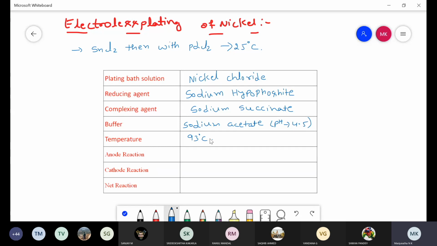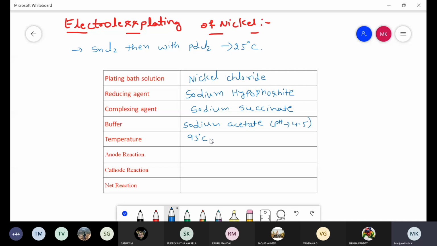See, these are the conditions used in the case of electroless plating of nickel. First one is plating bath solution, nickel chloride. Second one is reducing agent, sodium hypophosphite. Another one is complexing agent, sodium succinate. Another one is buffer solution, sodium acetate. Another one is temperature, 93 degrees Celsius.